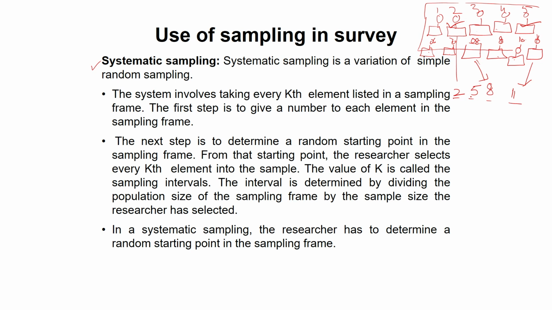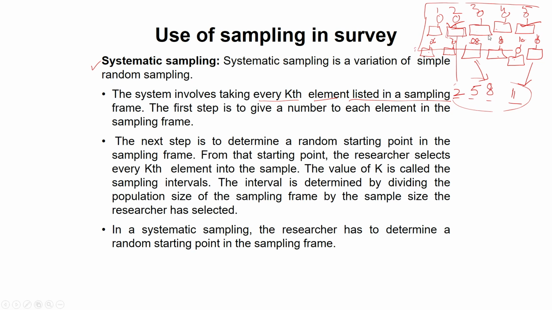Now let us understand what this systematic sampling is. I'm sure that with the help of this diagram, we understand a little bit what systematic sampling is. We'll understand this more with this discussion. See, the system involves taking every kth element which is listed in the sampling. So the first step is to give a number to each element in the sampling. The next step is to determine a random starting point. I choose a random starting point. My point is number 2 in the sampling frame.